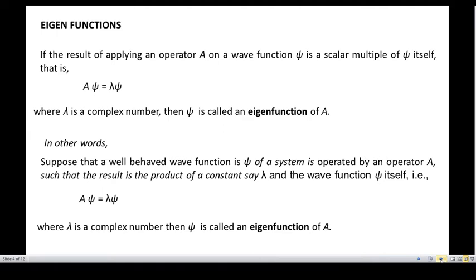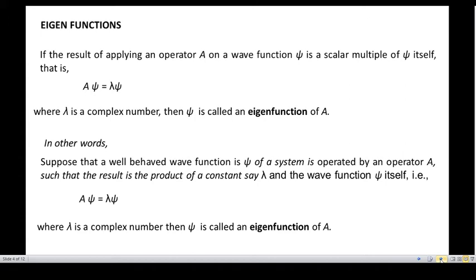Now, let us see what is an eigen function. In general, the whole system in quantum mechanics is explained completely by a wave function. You all know that. Now, when an operator operates on the wave function, which gives a function that is the same function multiplied by a complex number lambda, then the wave function is called the eigen function.